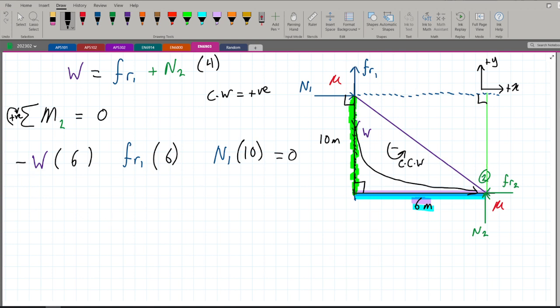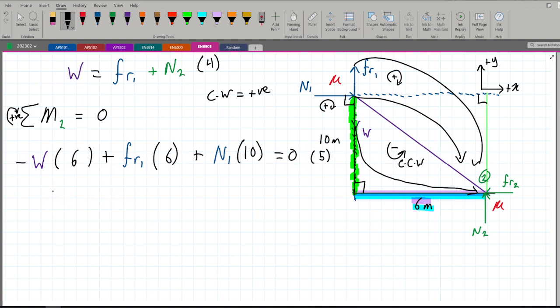Same thing I'm going to do with FR1. FR1 is clockwise, so it is positive. So this is plus. Same thing I'm going to do with N1. Again, it is going in this direction, so clockwise, so it is positive. And now we have our final equation, equation 5. Let us simplify equation 5.